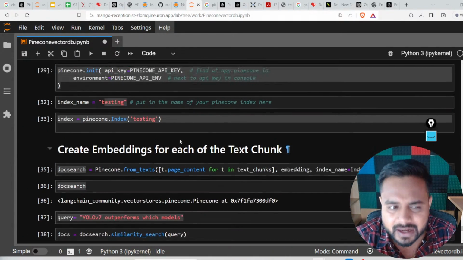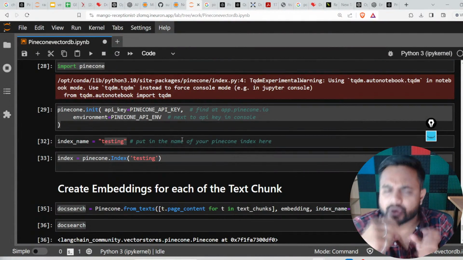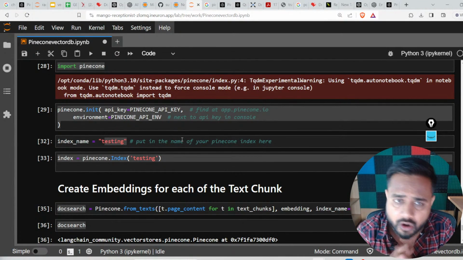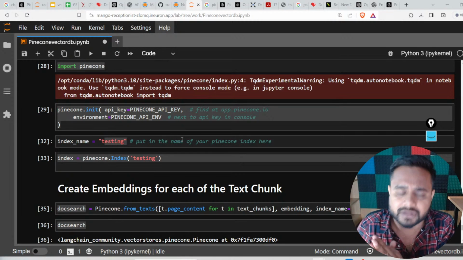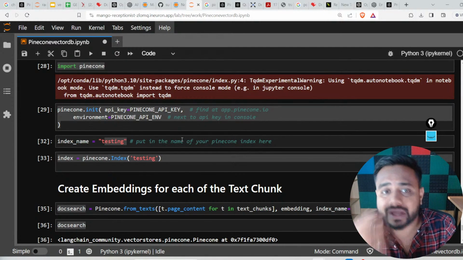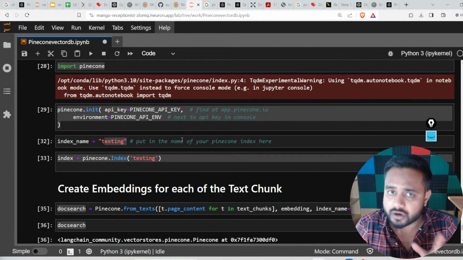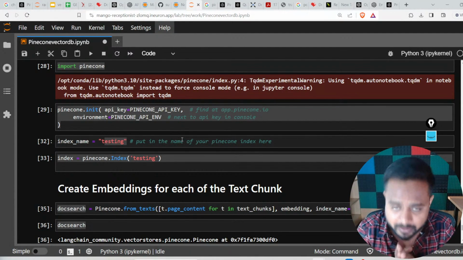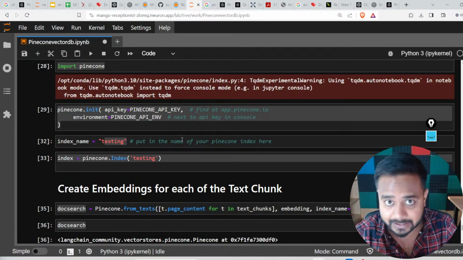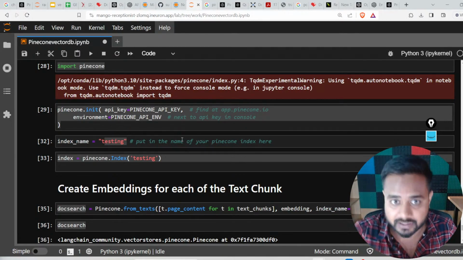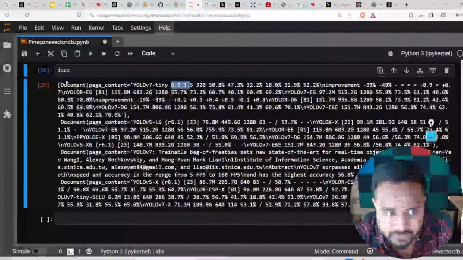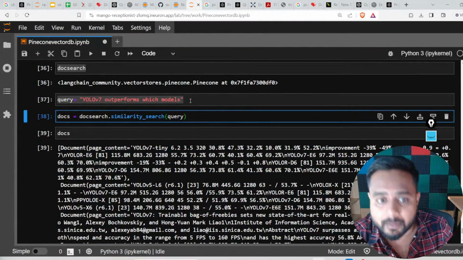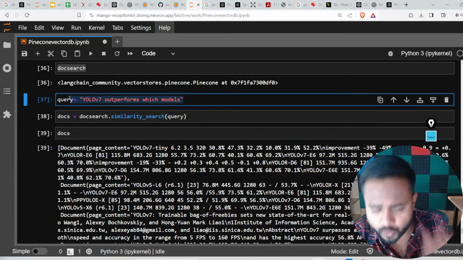I hope everything is fine till here. Don't worry if you're not able to correlate or understand. Right after this session, I will give you a quick recap of it, and based on that recap you can correlate this implementation and revise each and everything. So over here, this is my embedding, and this is my similarity search which I am able to generate by using this particular query.